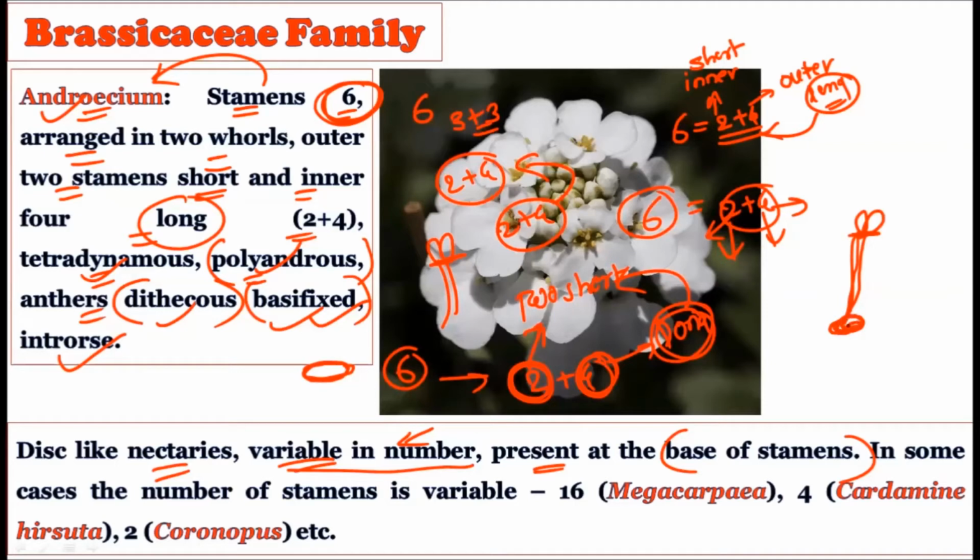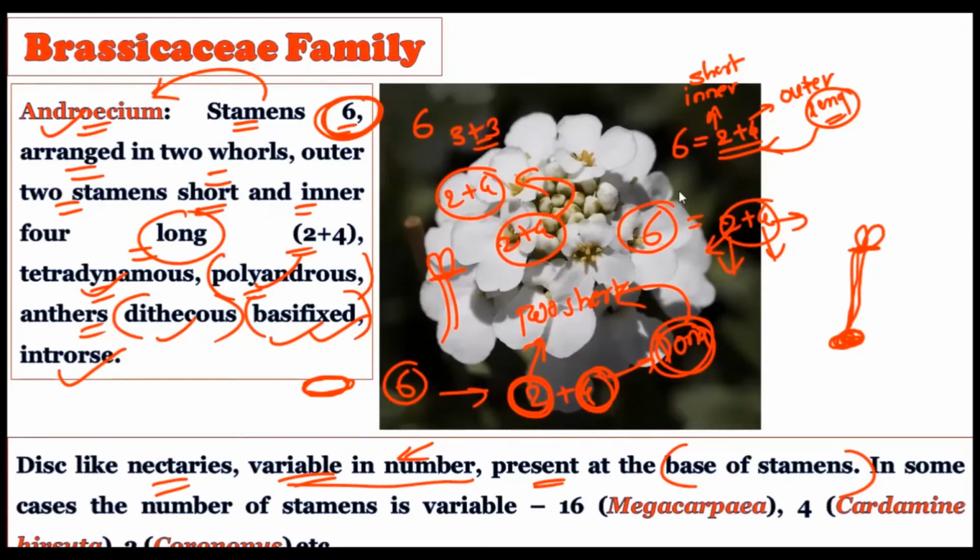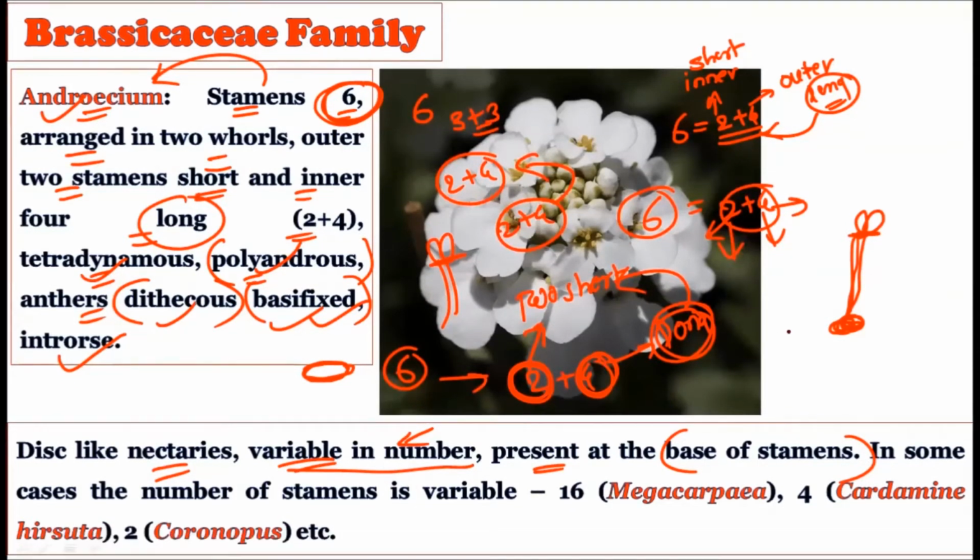At the base of this disc you will find the presence of nectar. In search of this nectar, the pollinators visit these flowers. So the nectar is present in the disc-like structure in Brassicaceae members.